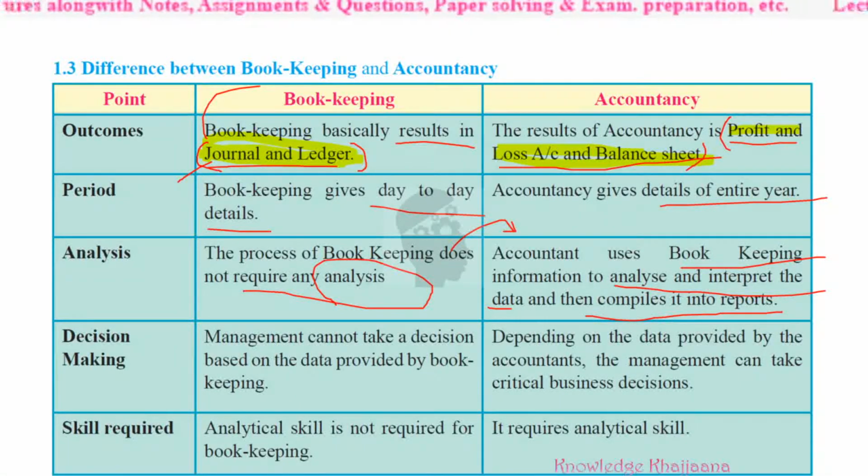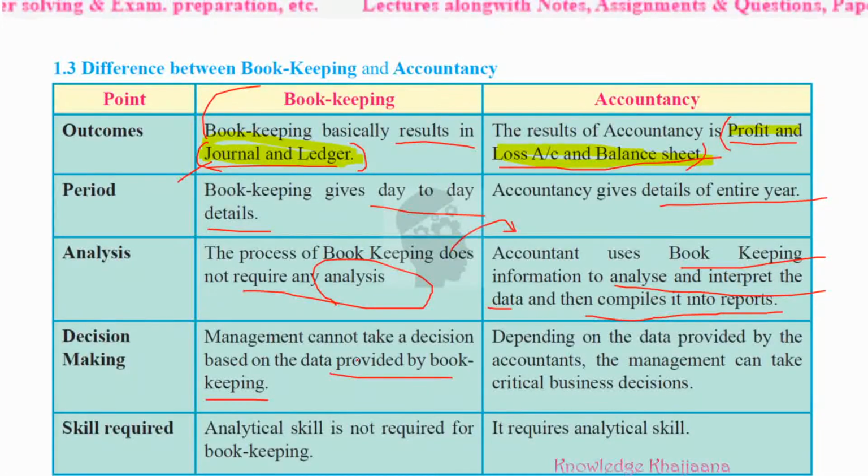Then decision making. You tell me, what would be the decision making done by the bookkeeper and by the accountant? It's very easy. Management cannot take a decision based on the data provided by bookkeeping. Why? Under bookkeeping, only the records of financial transactions are recorded in the means of journals and ledger.